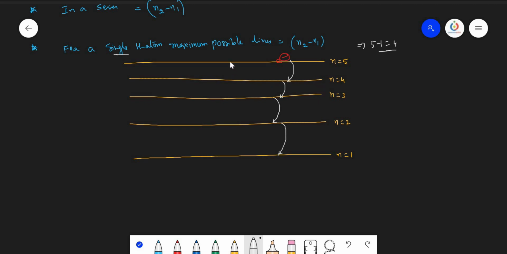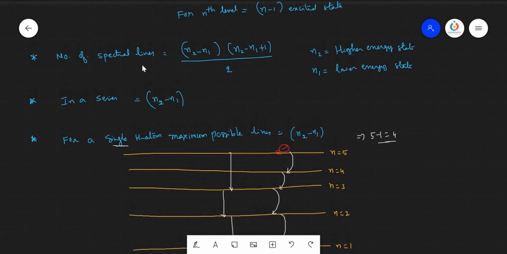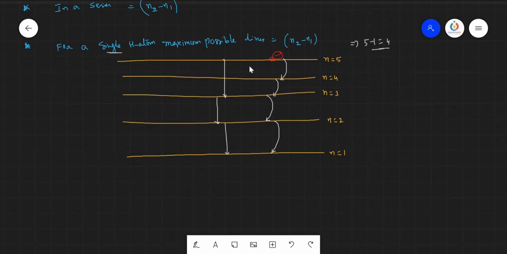And you may get the doubt, if the electron is coming back suddenly from 5 to 3, and 3 to 2, 2 to 1, how many spectral lines are possible? 3. These are not maximum. Maximum is always only 4. Now we are not discussing the number of possible spectral lines in a sample, which can be calculated by using a particular formula. That is different from this one. We are discussing only the maximum spectral lines possible in a single hydrogen atom, which contains only a single electron.